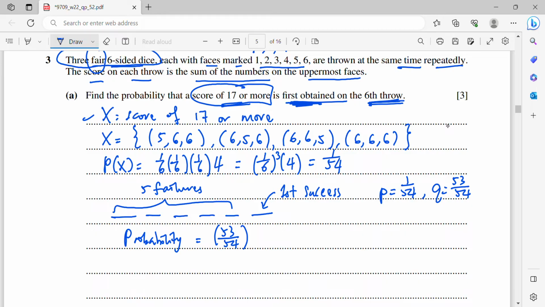Therefore the power is 5, because each one has the same probability. So you multiply the value 5 times. Then first success means that it will be 1 over 54. Alright, so from here, at last you will get 0.0169. So that is the probability for this case.